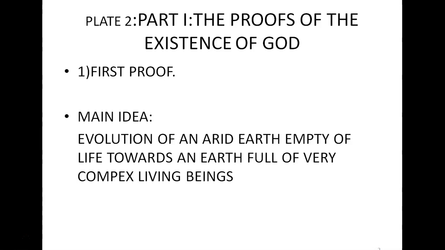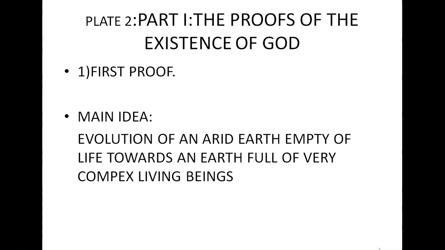We are now going to expose 2 proofs of the existence of God. The first proof is based on the main idea written on the screen, that is the observation of the evolution of an arid and desolated Earth to an Earth full of many very complex living beings.